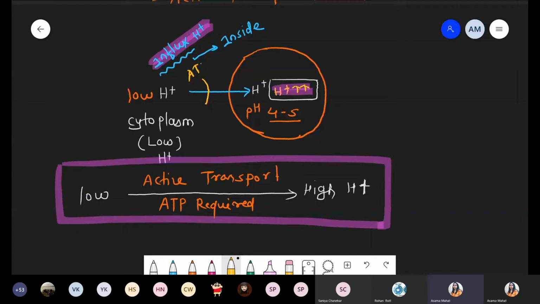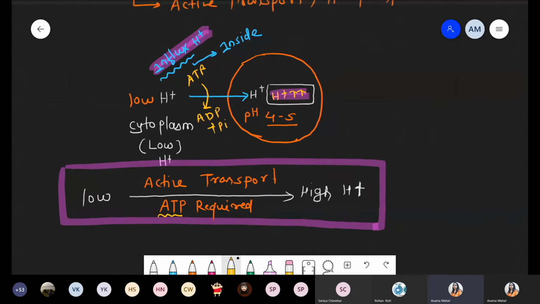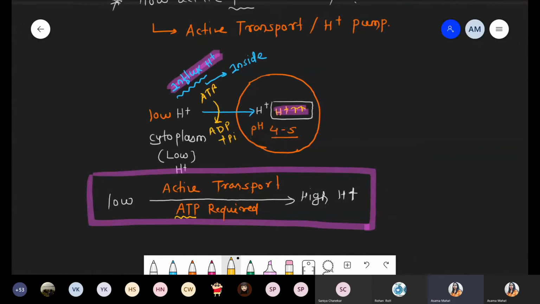So that ATP, the energy currency of the cell, undergoes hydrolysis and is converted into ADP plus inorganic phosphate, that is Pi, and that energy is used for the transportation of protons from the cytoplasm to the lysosome. So what is the meaning of active transport? Active transport means by utilizing ATP.